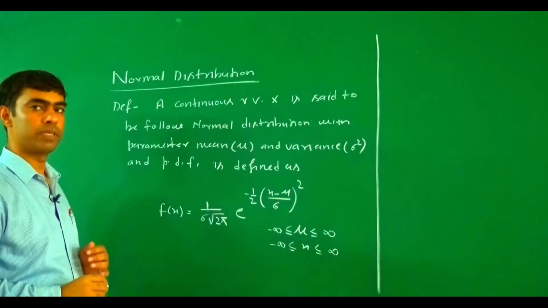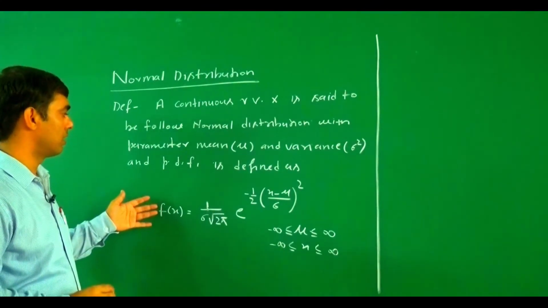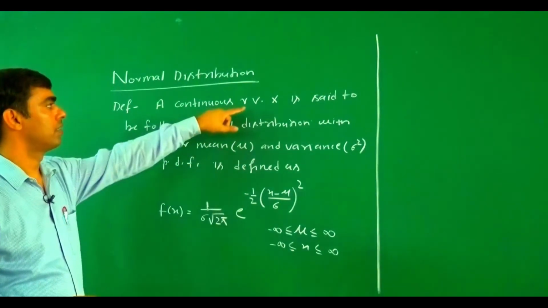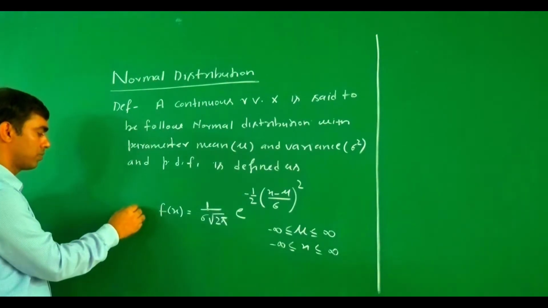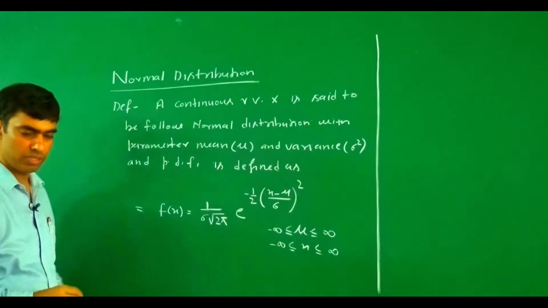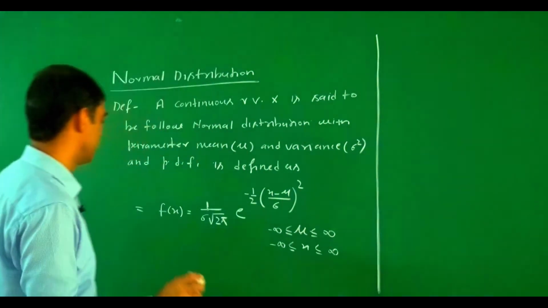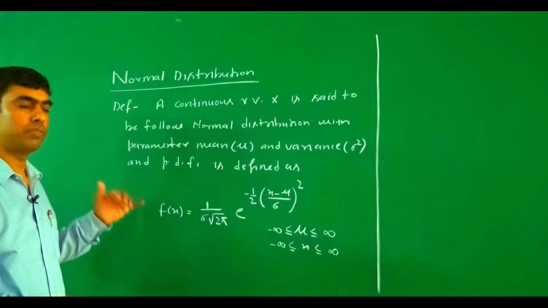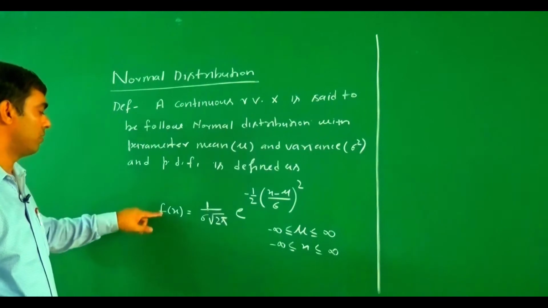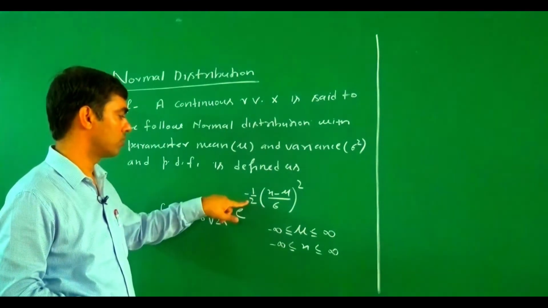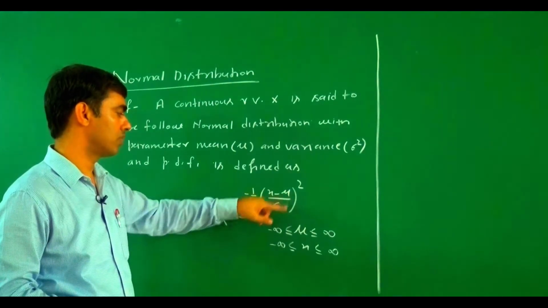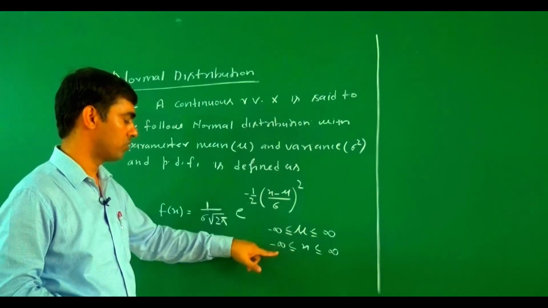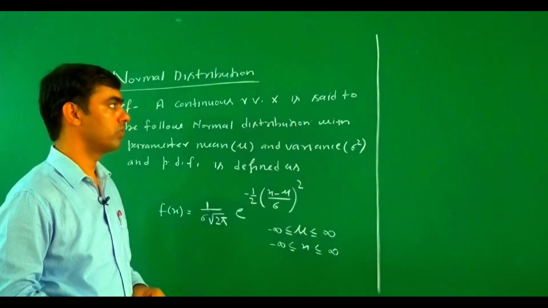So this is a probability density function, and here x is a random variable. You may also write this as probability of X equal x, but you cannot define the probability of X equal x, because in the case of a continuous probability distribution we are only able to define the probability for a certain class interval. So f(x) equals 1 upon sigma under root 2 pi, e to the power minus 1 by 2 times (x minus mu upon sigma) whole square, with mu and x both from minus infinity to infinity.